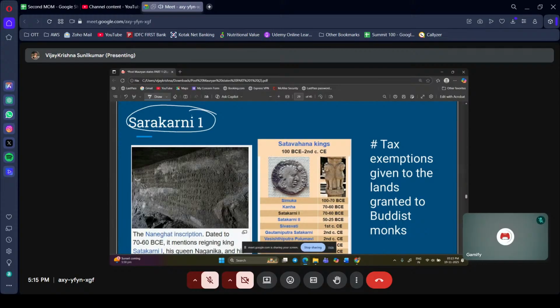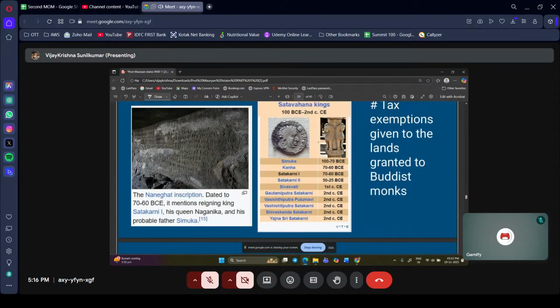Simuka's son is Satakarni 1. This is not GPS. GPS is Gautamiputra Satakarni, this guy is the Ashoka of the Satavahanas. Simuka had a son named Satakarni 1. So this is the timeline: Simuka, Kanha, Satakarni 1, Satakarni 2.